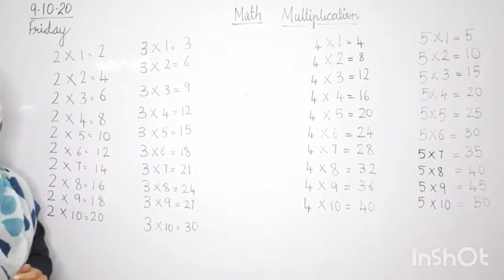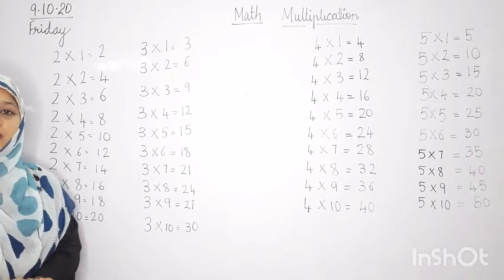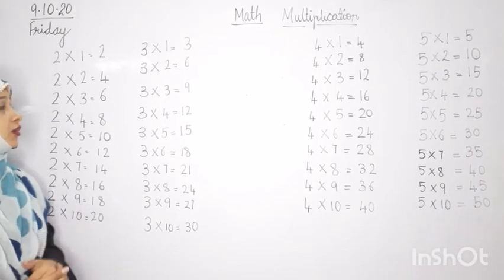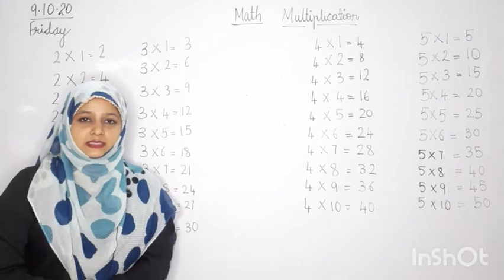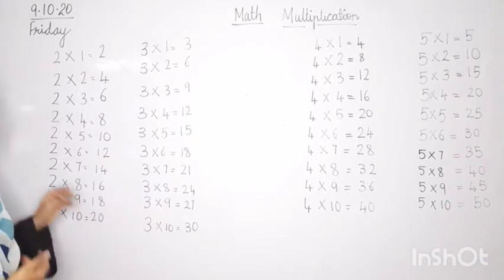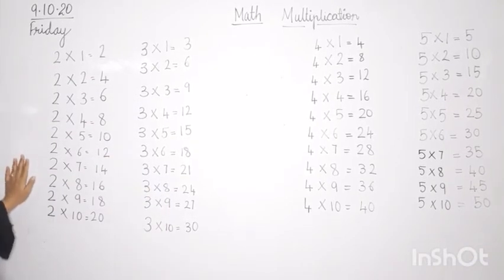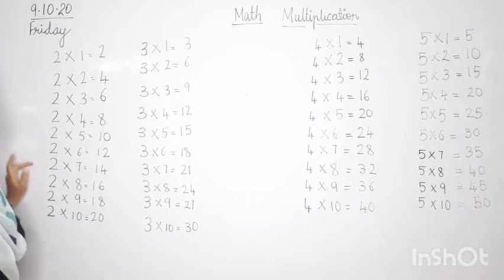So now I am going to read out the table for you all and you all are going to repeat after me and you all are going to learn the tables. Yes? So let's do it together. First we will start with the table of 2.